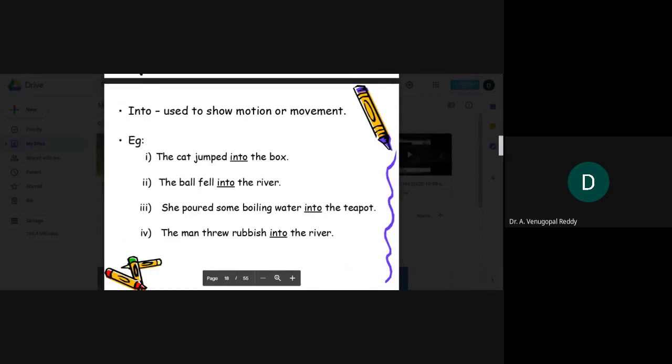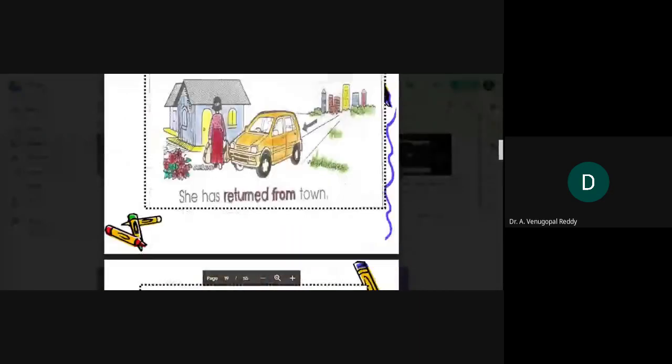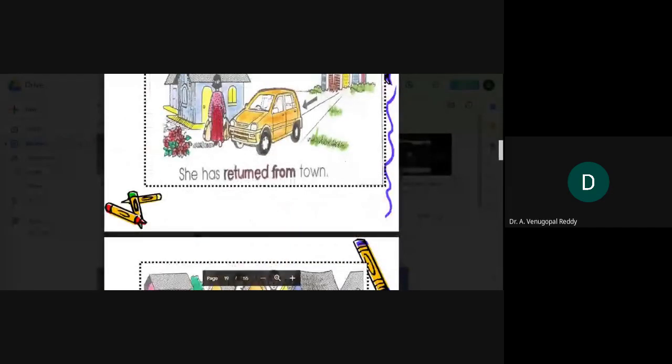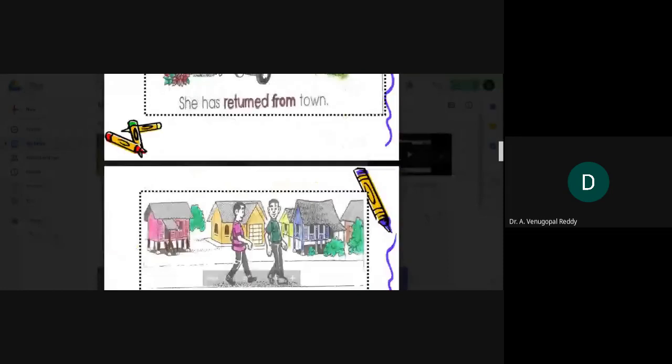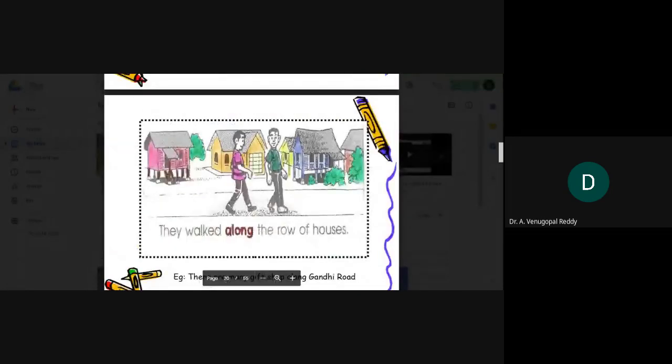So, for example, the cat jumped into the box. That means that the cat is in motion. The cat is in movement. In that case, we are going to use into. Another example, the ball fell into the river. Like that. She has returned from town. They walk along the row of houses.